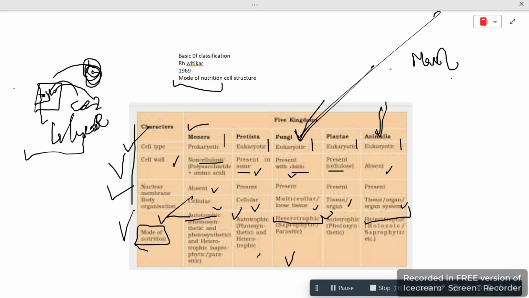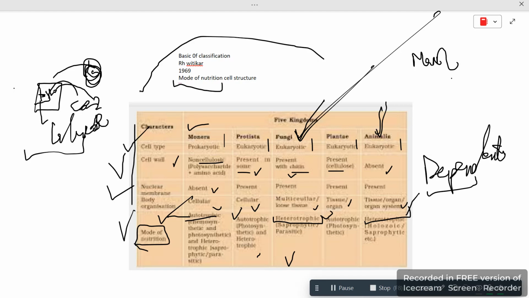They don't prepare. Heterotrophic simply means they are dependent, or they don't prepare their food by their own. The plant is the best example of autotrophic, whereas man is the best example of heterotrophic. We are dependent, whereas plants make their own food. They prepare glucose.